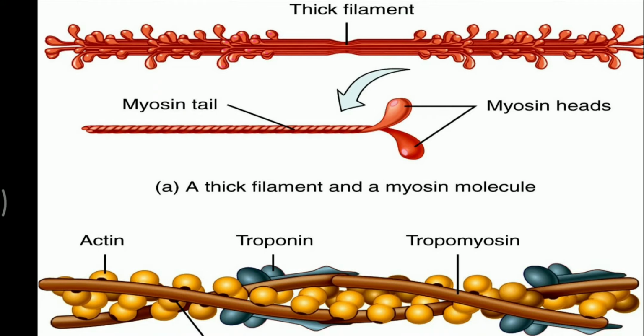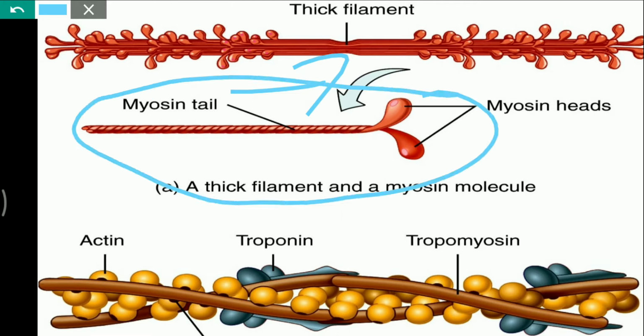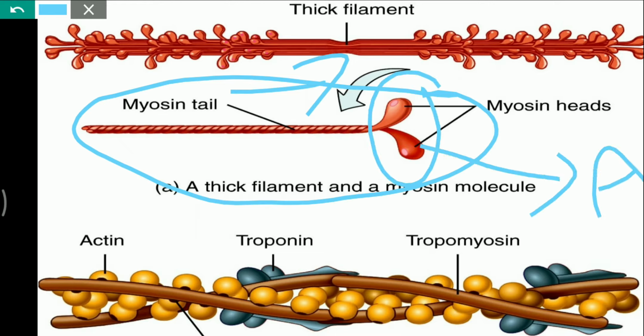Here we can see the structure or anatomy of each muscle fiber. This is the thick filament, and each thick filament is formed by myosin proteins like this. It has two myosin heads, and these myosin heads are the actin binding areas, and the ATP binding areas are also here. Here ATP also binds. And this is the tail of